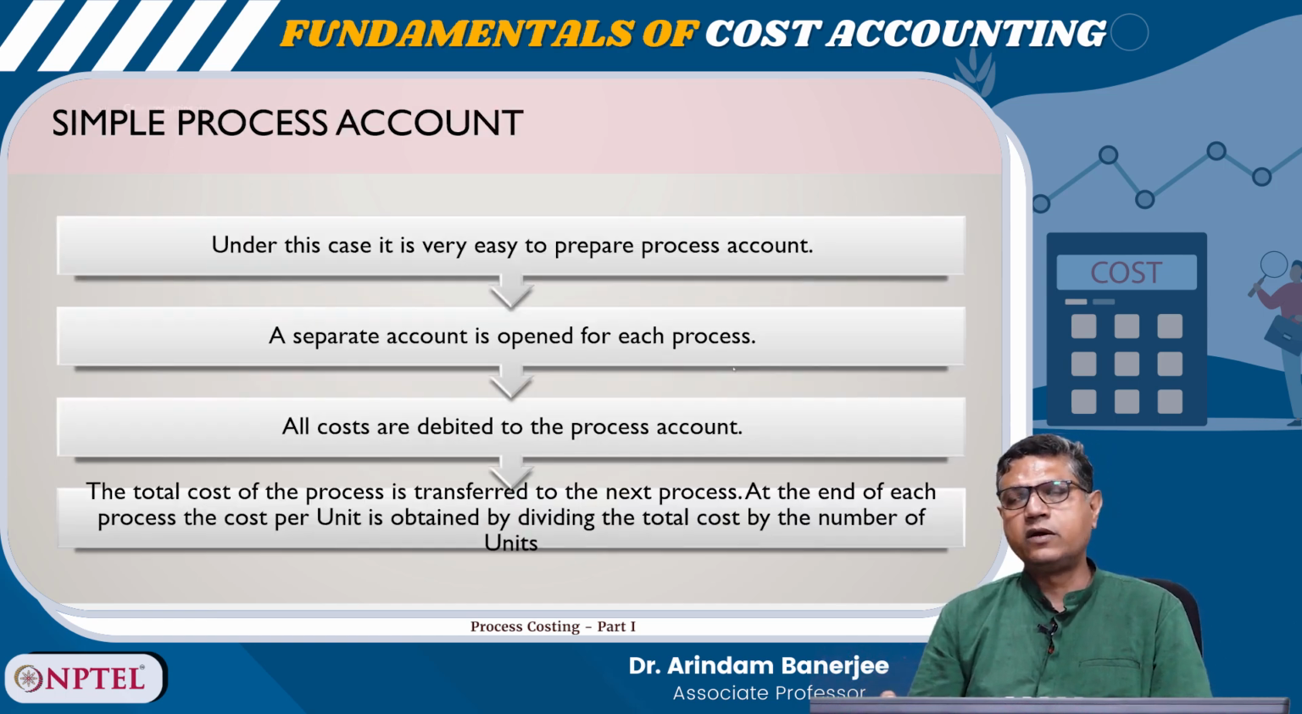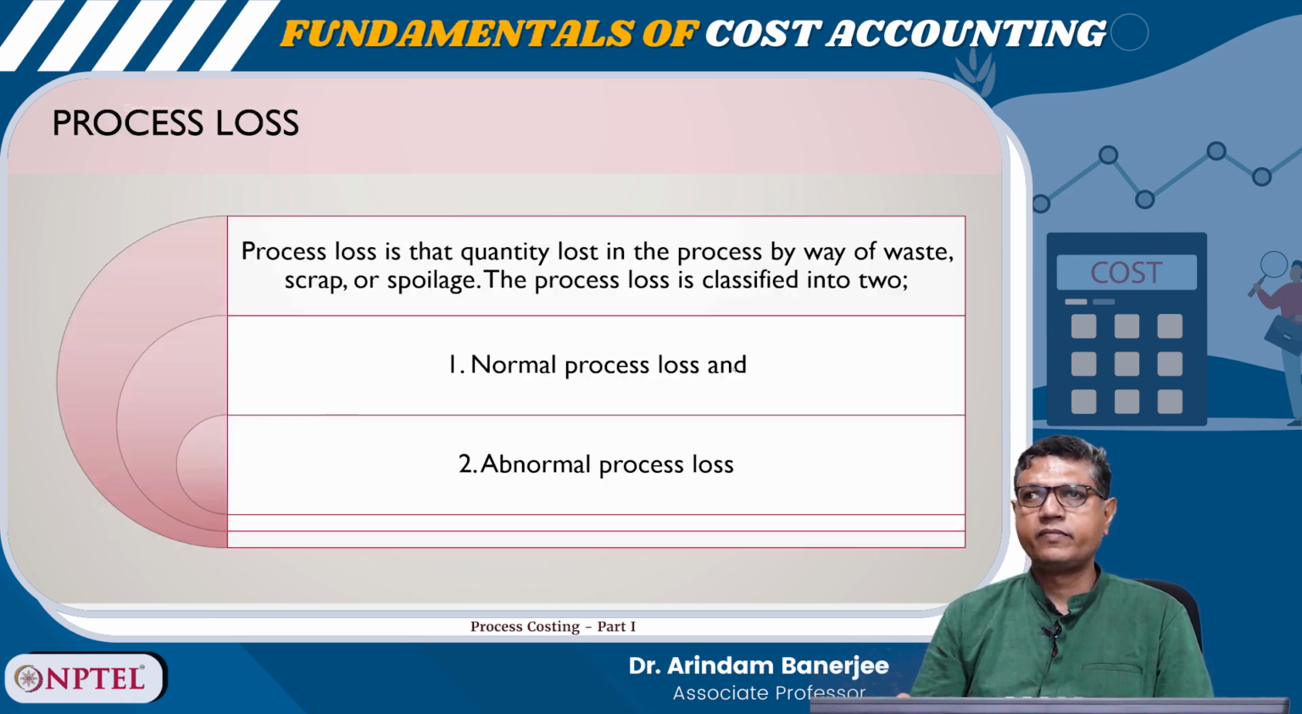So, under the simple process account, it is very easy to prepare the process account. A separate account is opened for each process. All costs are debited to the process account. The total cost of the process is transferred to the next process. At the end of each process, the cost per unit is obtained by dividing the total cost by the number of units. Process loss is that quantity lost in the process by way of waste, scrap or spoilage.